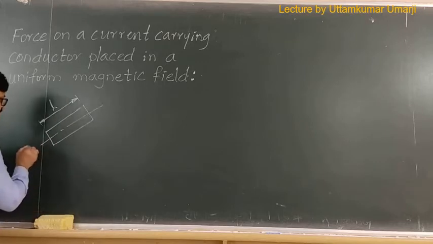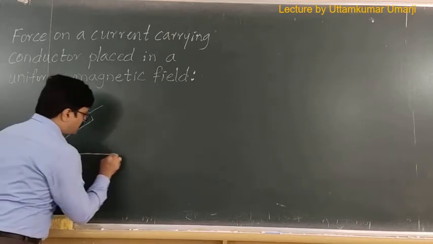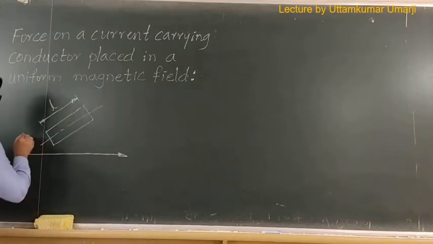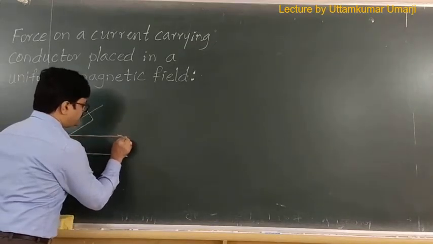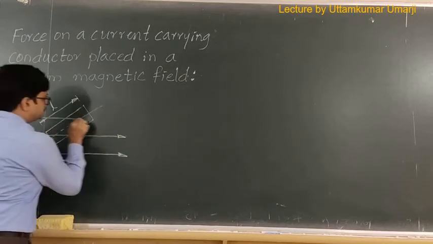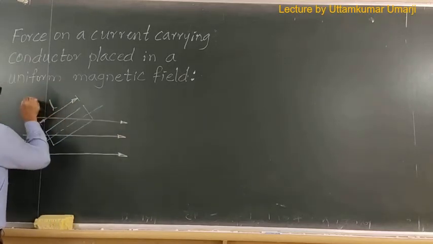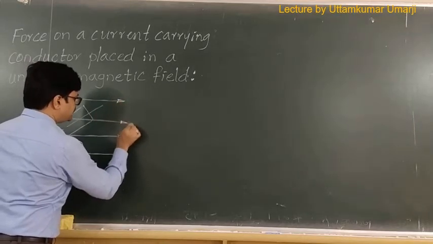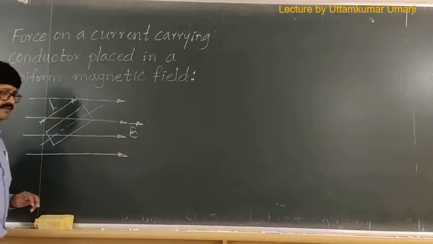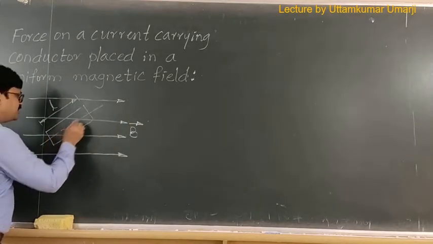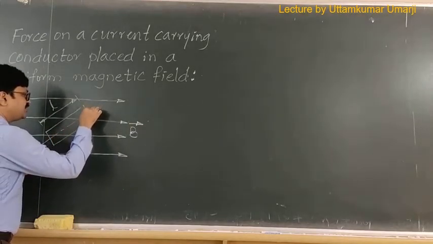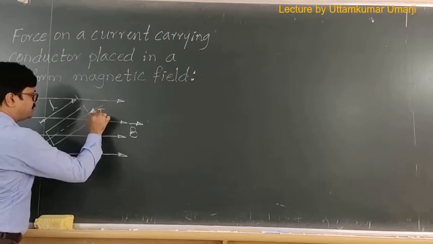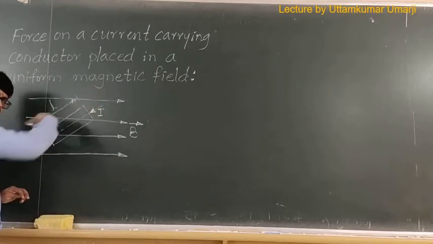Let me consider the magnetic field in which the conductor is placed like this. Let me mark this magnetic field as vector B here. Here let the direction of the current in the conductor be like this.